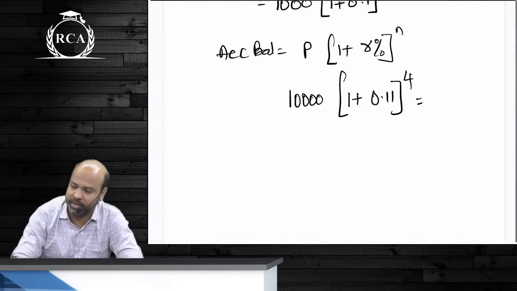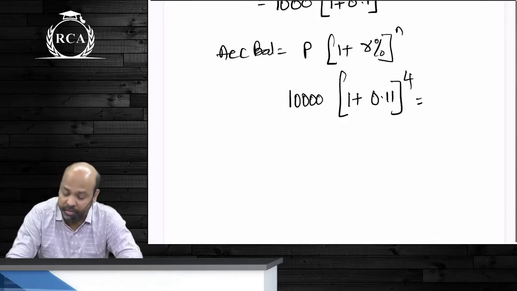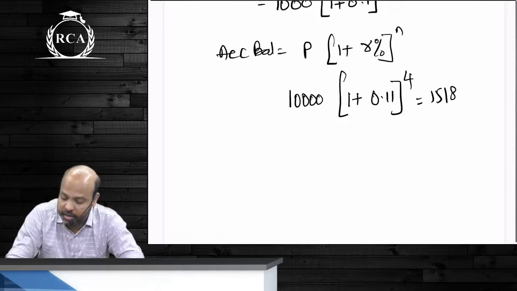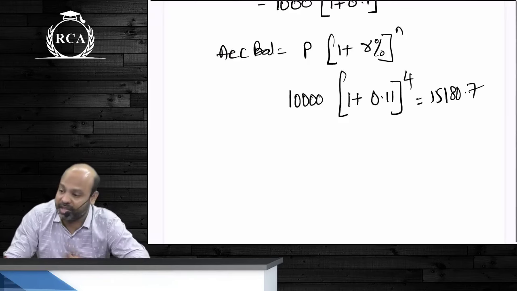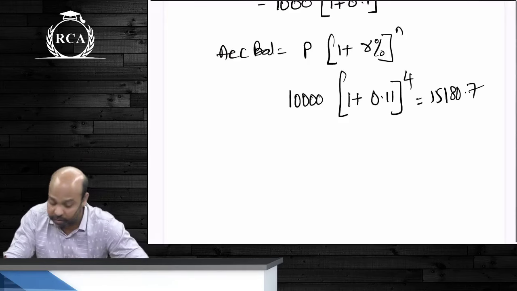जयंत, how much is the answer बेटा? 15,180.7. 15,180.7 as such guys is the accumulated balance. समझ में आ रहा है?